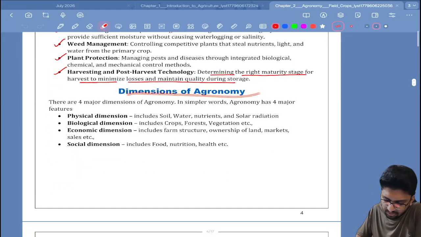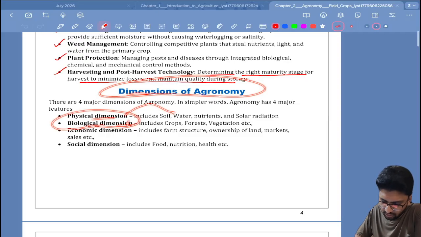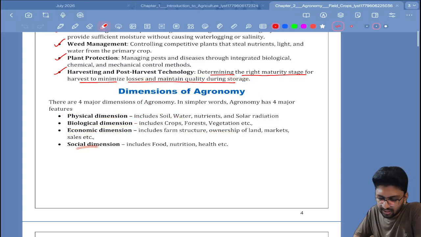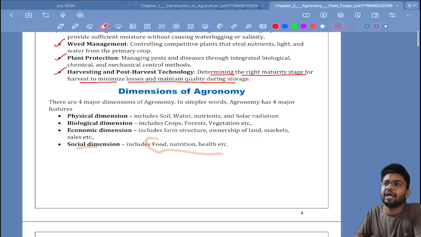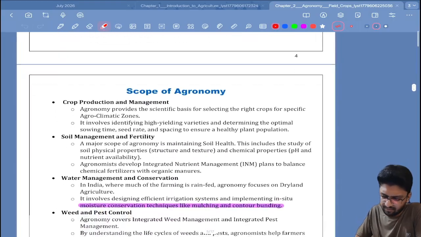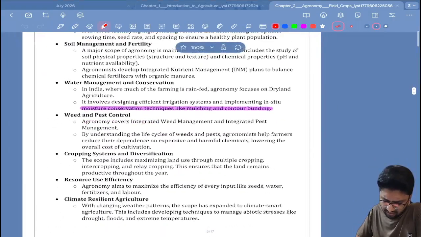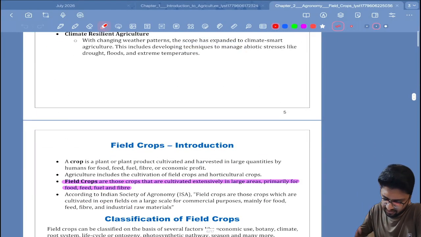Then we have dimensions of agronomy. Physical dimension includes soil, water. Biological dimension includes crop and forest and vegetation. Economic dimension will include your ownership of land, rent, etc., your sales, packaging. Social dimension would include food, nutrition, health, etc. Then we have scope of agronomy. That is also fine. You just don't need to lay overemphasis on that.